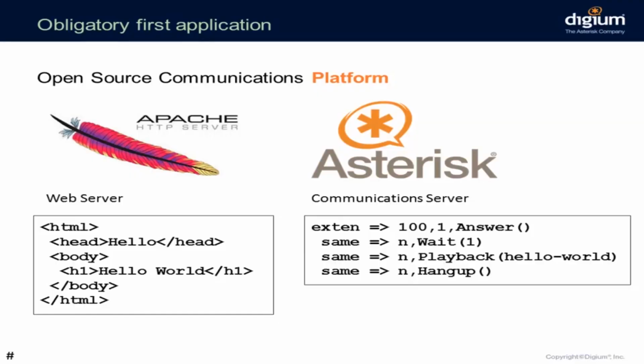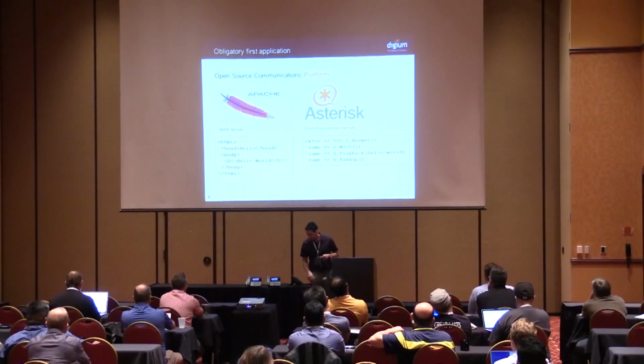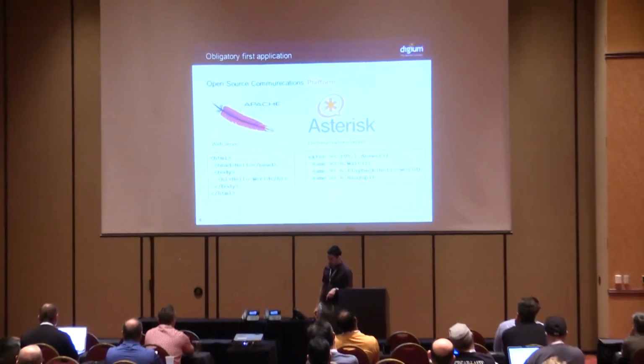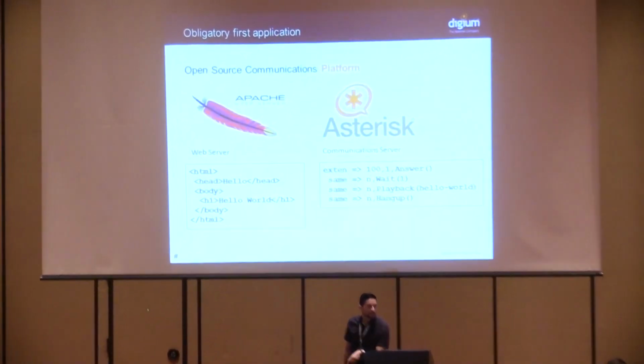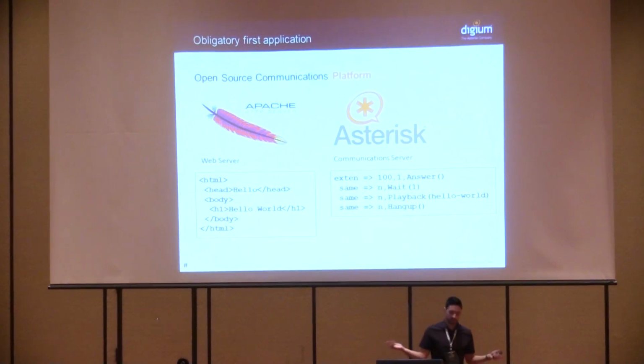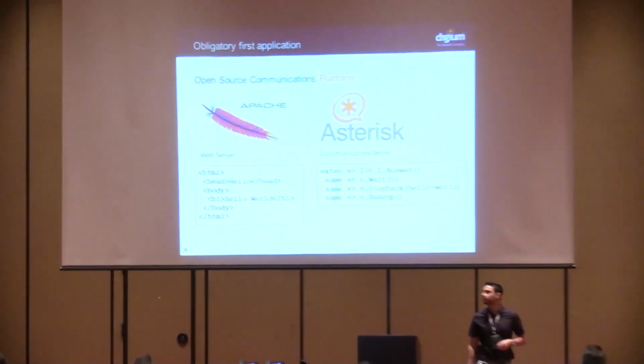Just like Apache is a web server, but you don't have a website and you don't have web applications just by having Apache, Asterisk is a communication platform, but whatever you want, you have to build it. And it has a language, and we'll see what that syntax is about and what the configuration files are in order to do that. This is a basic HTML code for Apache, but we also have that for Asterisk, and it's going to sound like, hello world, right? So it's a basic extension 100, say hello world. We'll see how we do that.